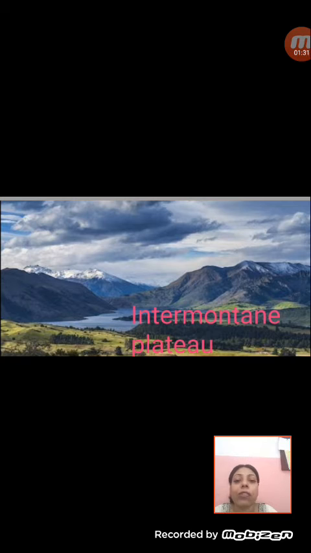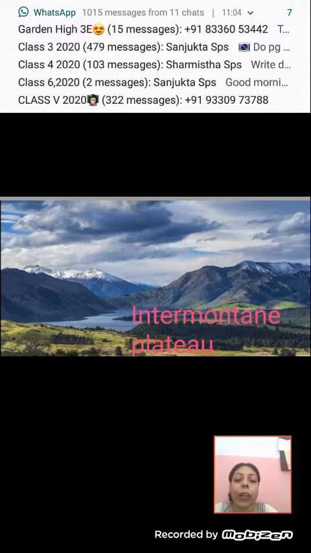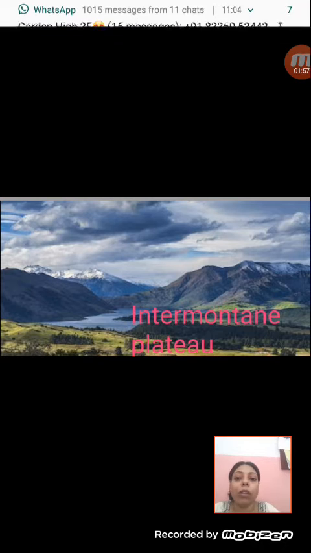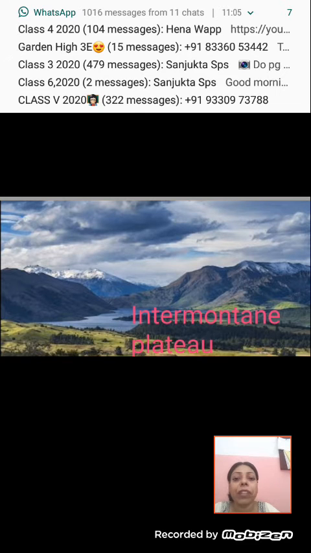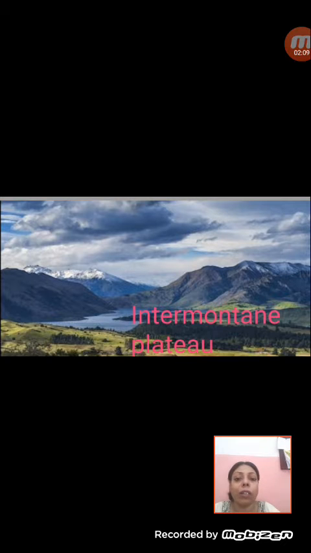The first type of plateaus that we see are called intermontane plateaus. The word intermontane means in between mountains. As you see in this picture, a plateau is surrounded by mountains on all sides. So that is why it is called an intermontane plateau. They are generally found where fold mountains were formed. When the fold mountains were being uplifted, due to pressure a portion of the land also rose, and that had a flat top. So those are called the intermontane plateaus, which are surrounded by mountains on all sides.